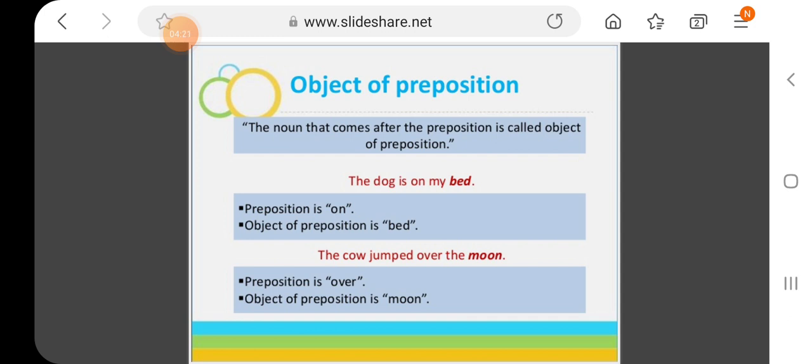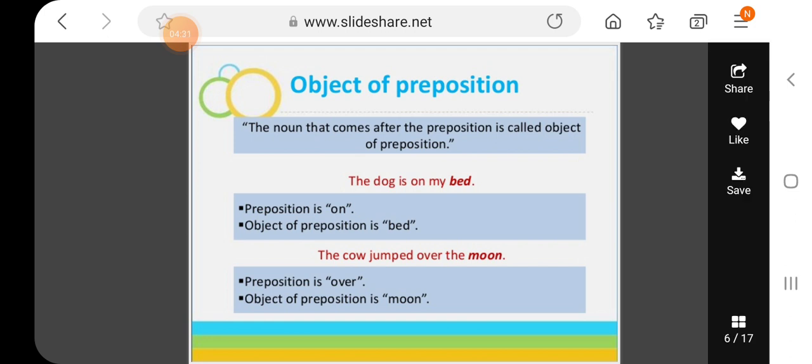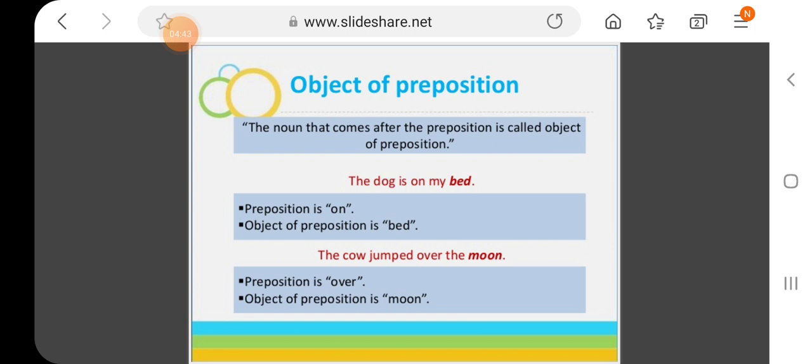The noun that comes after the preposition is called the object of the preposition, because there may be more than one noun in a sentence. So you can be confused about which preposition is describing which object. The noun before which the preposition is added, that is the object of the preposition. Take an example.